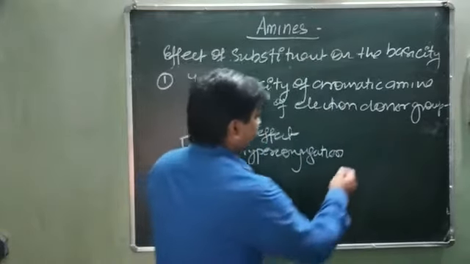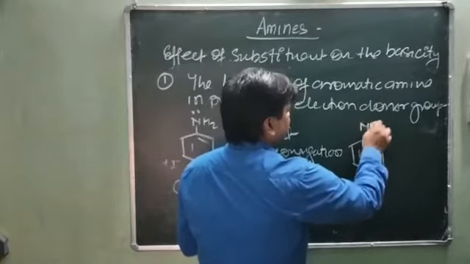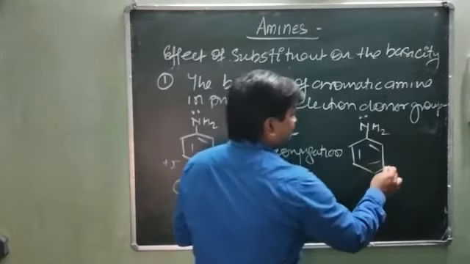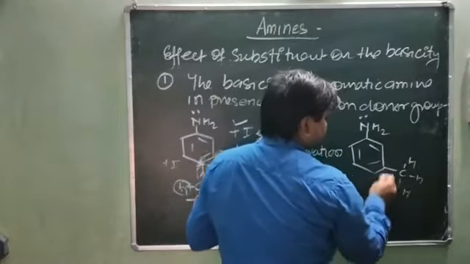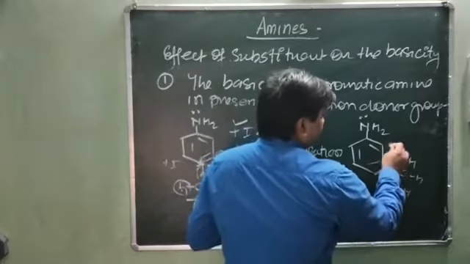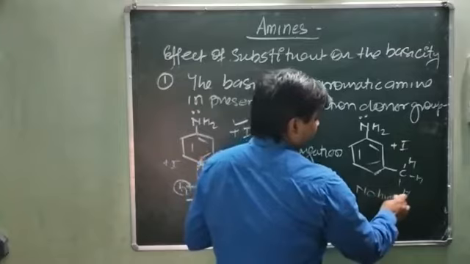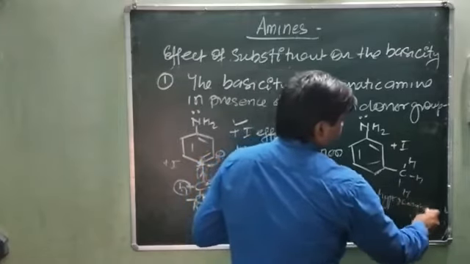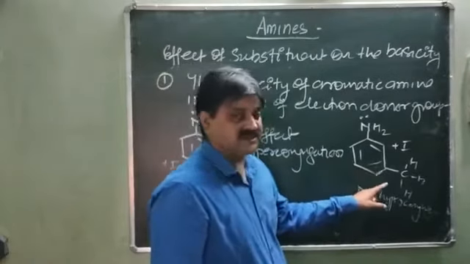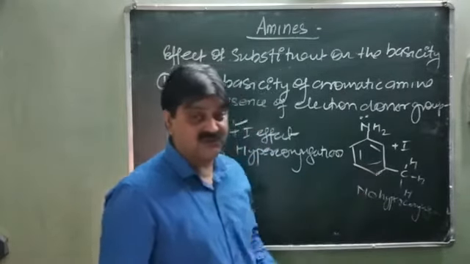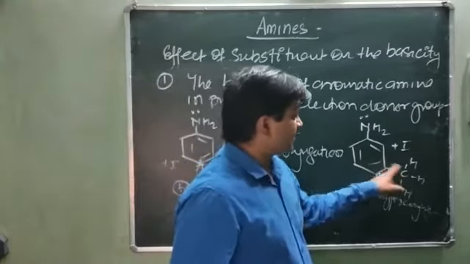In case of meta toluidine, you will see here, an electron donor group like the methyl group is present at the meta position. So it shows only the plus I effect, no hyperconjugation. Only the plus I effect is shown, meaning electron density also increases, but it is not hyperconjugated or resonance stabilized, because it has a positive charge, so it cannot hyperconjugate.